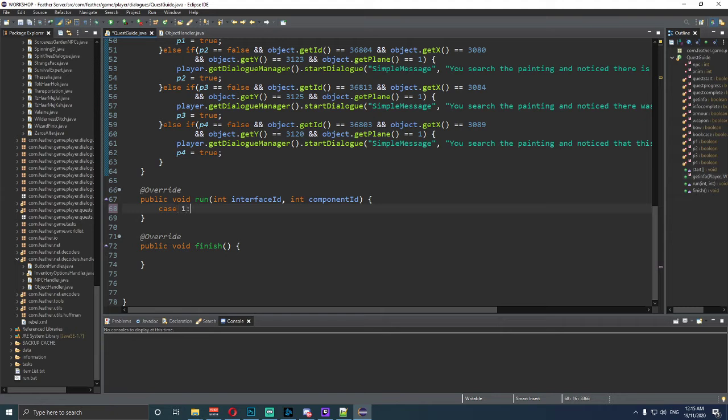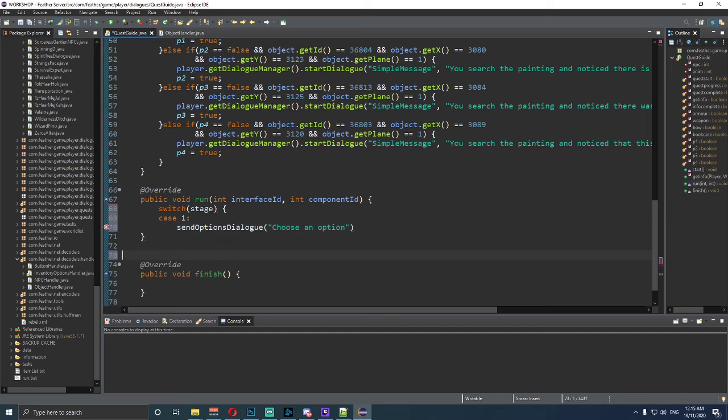So we want case 1. We're going to do send options dialog. And we're going to say choose an option. But before we actually do that, sorry, there's one thing I didn't do, which is the switch. We need to have a switch and stage method with an opening, and then just go underneath this, put it here, and just put a closing. Drag that back to the start, make it look nicer. Right, we're going to add in a couple more.